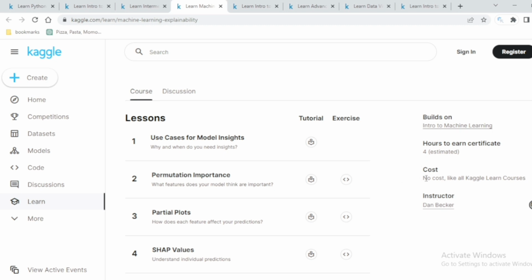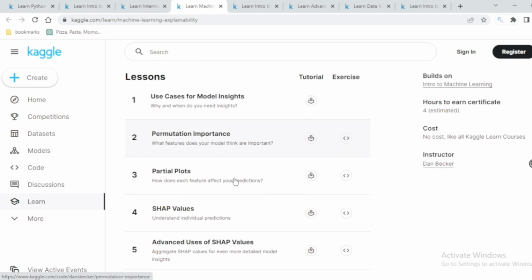I think you understand this. You can take your time, you can even take a week for this, and this is no cost, again by Dan Becker. Then use cases for model insights and partial dependence plots, advanced use of SHAP values, these kinds of things.